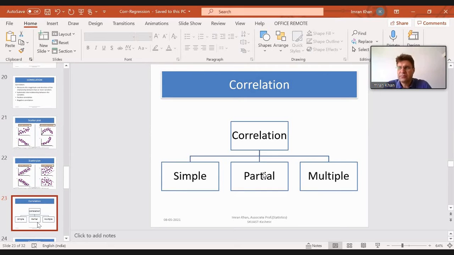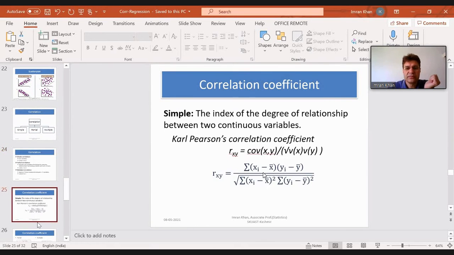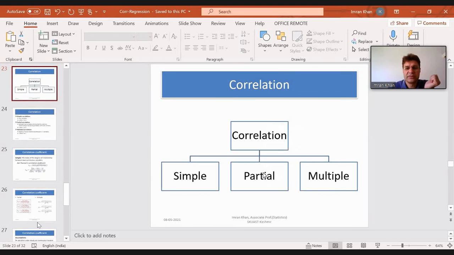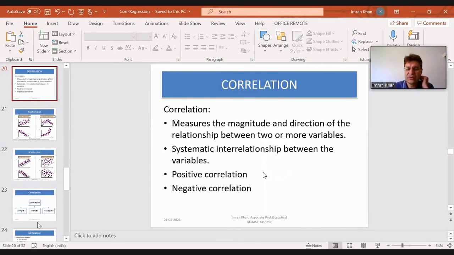Now, correlation, first of all, I said that the correlation can be positive or it can be negative. By positive and negative, now see this positive correlation, negative correlation. What do we mean by positive correlation, negative correlation? By positive